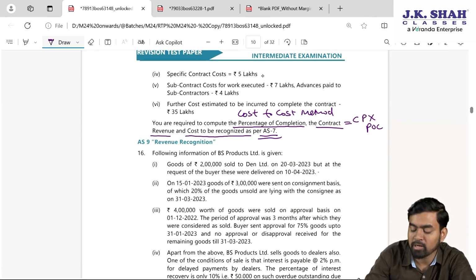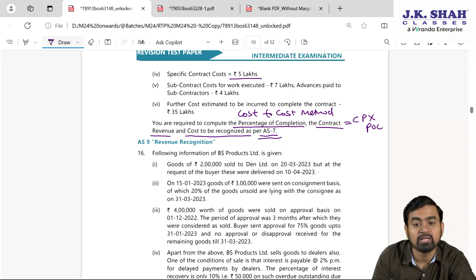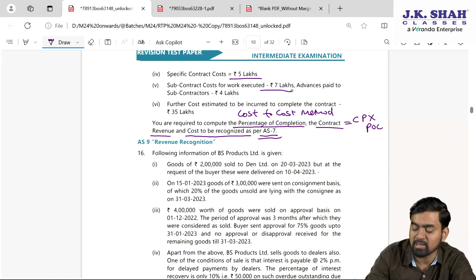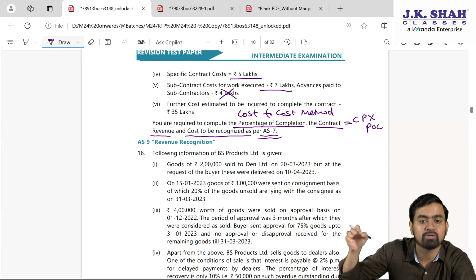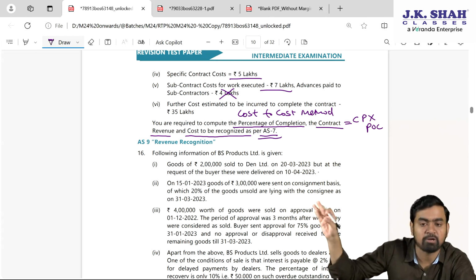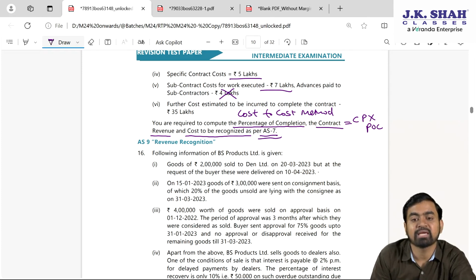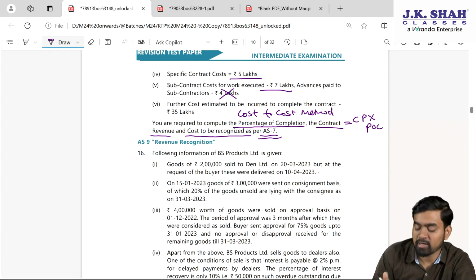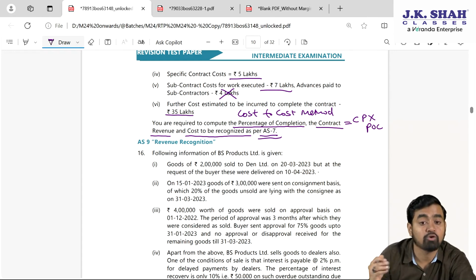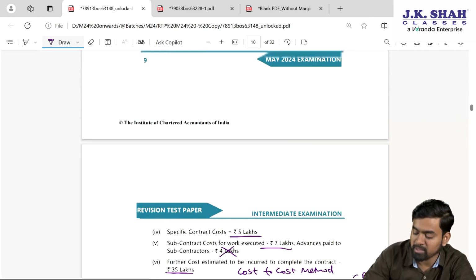Then specific contract cost is 5 lakhs. So this will be added. Subcontract cost 7 lakhs. Advance paid to subcontractor 4 lakh. This 4 lakh we need to ignore, my dear students. My cost is how much? Rather, I am supposed to pay 7 lakh rupees. Irrespective of the amount paid, current year expense is 7 lakhs. Further cost estimated to be incurred to complete the contract 35 lakhs. Okay, this is the further cost of completion.